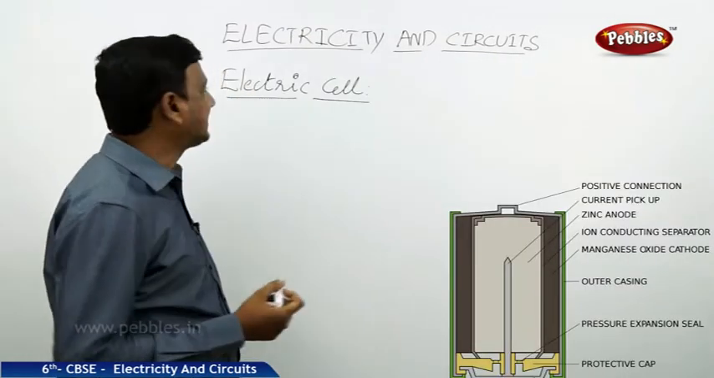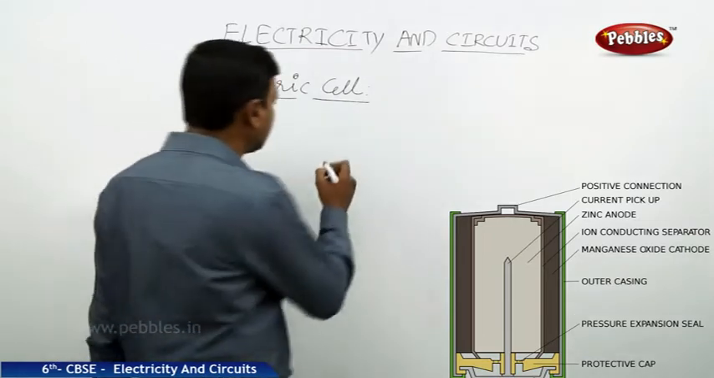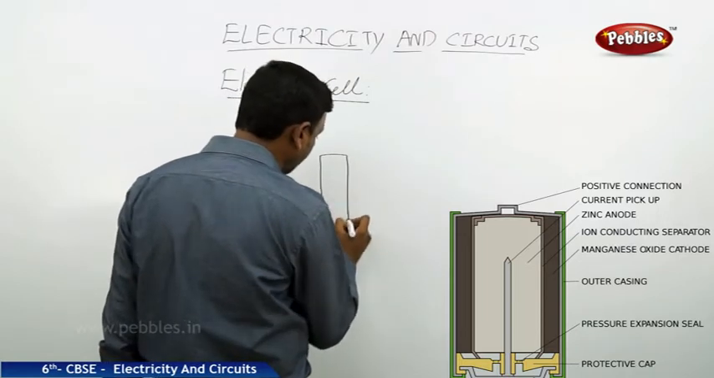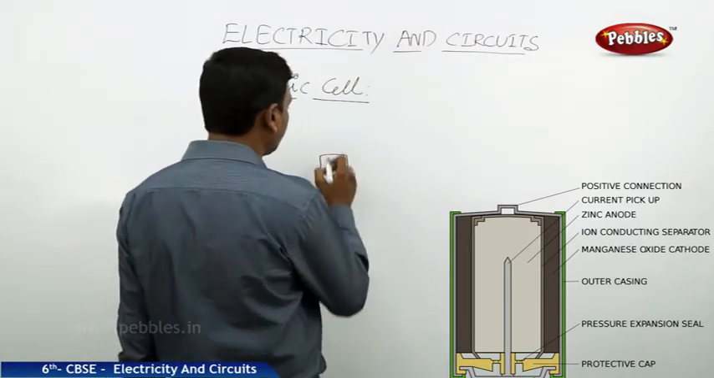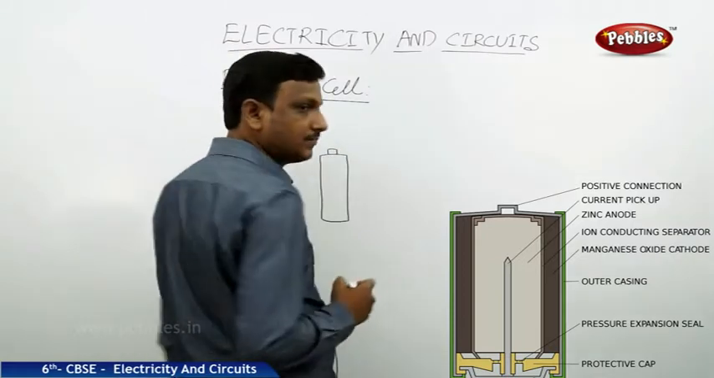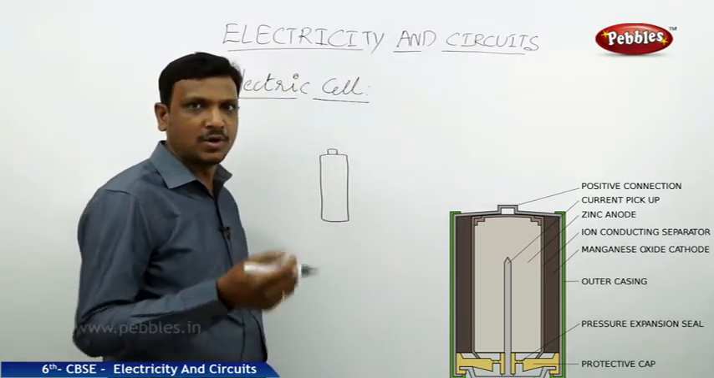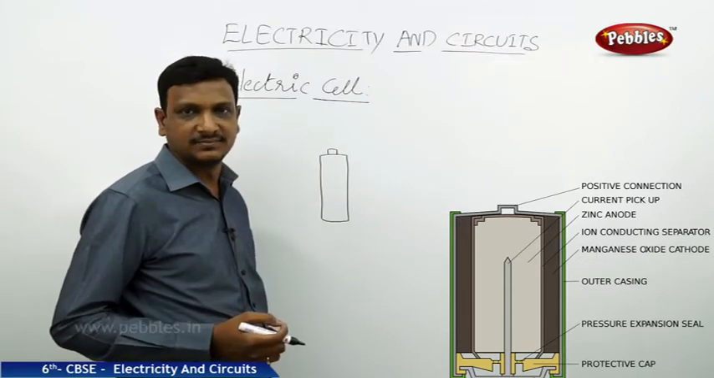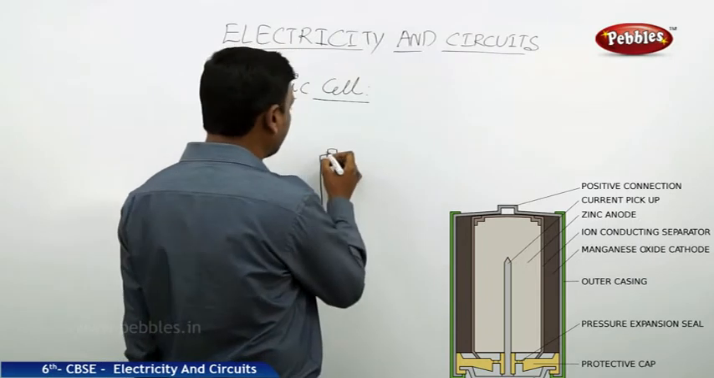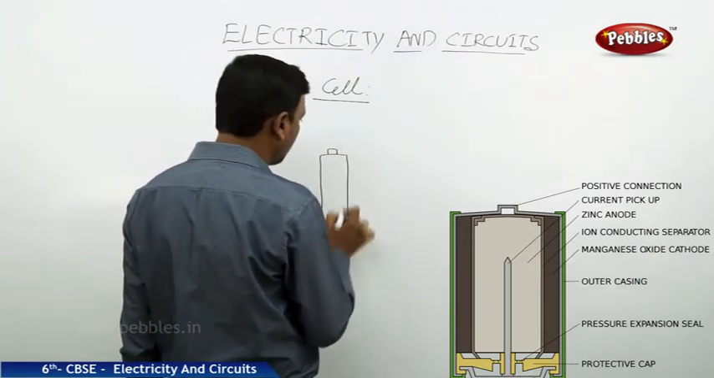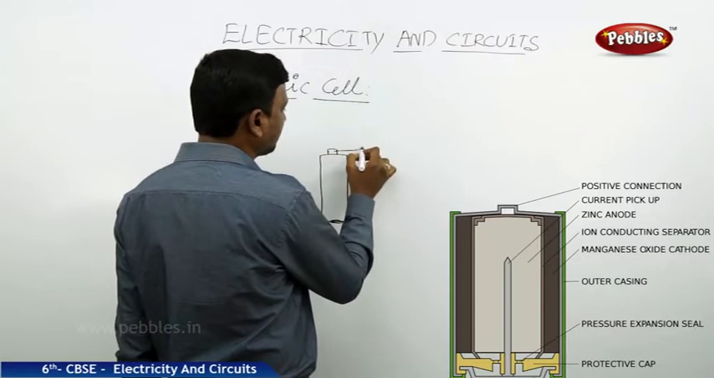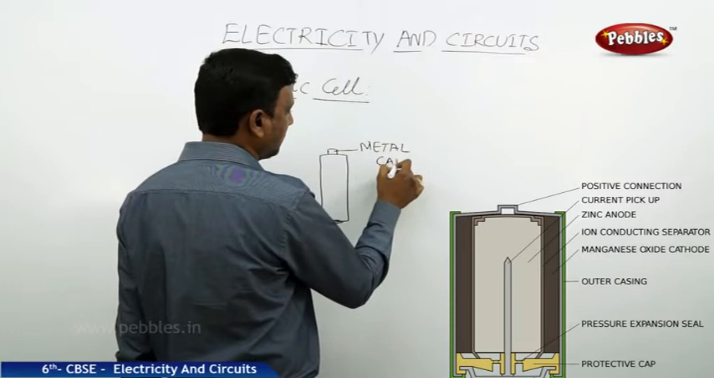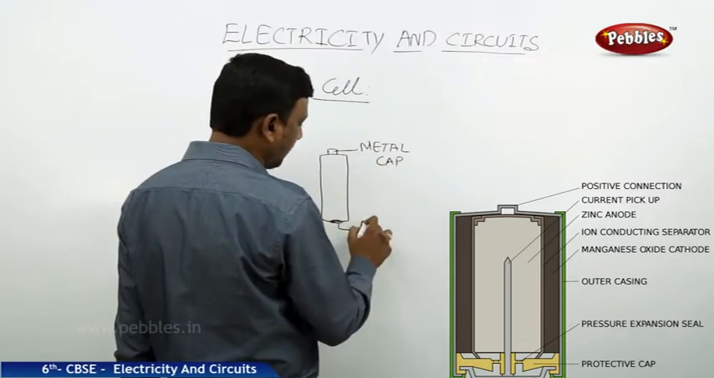So now let's see the electric cell. What is this electric cell? We are using this electric cell in our TV remote. So you have a TV remote or your set-top box remote where you place the cells. We use the cells in torchlight, right? So how is the cell? The cell has two major parts. One, it has a metal cap, and at the bottom it has a metal disc.